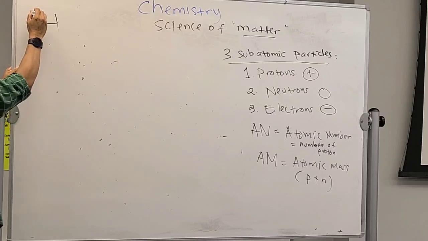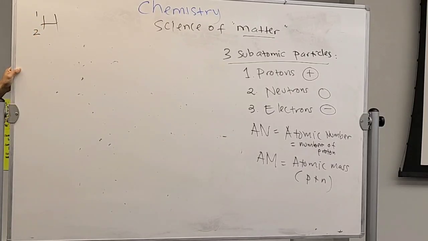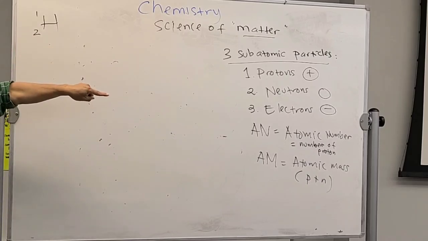Sometimes you see numbers like 1 and 2. The smallest number is always the atomic number, and the highest number is the atomic mass. Get it?